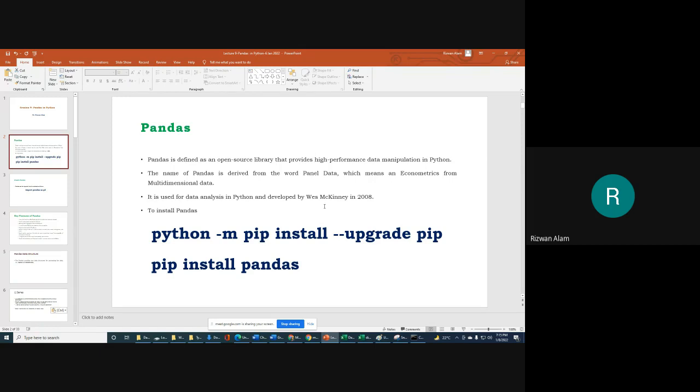So Pandas provides data structures that we call series or data frames, where you can store the data that you fetch from an Excel file. You bring that data into Pandas data structures like series and data frame, and then you start manipulation or any type of operation you want to do with that data.